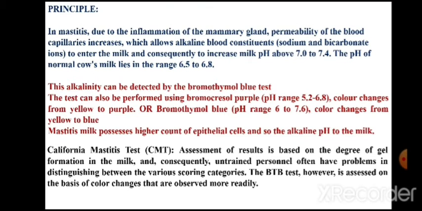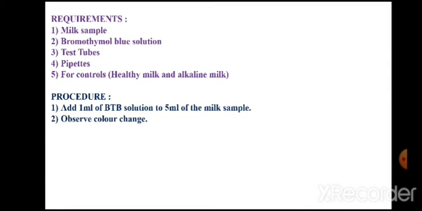Consequently, there are chances of errors also, because if the person involved in testing is untrained, then there can be problems in the reading of observations and expression of results and conclusions. Therefore, BTB is the quickest test which can be performed by using a small amount of milk sample.